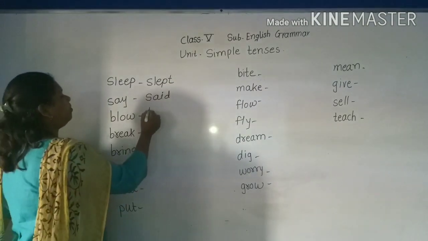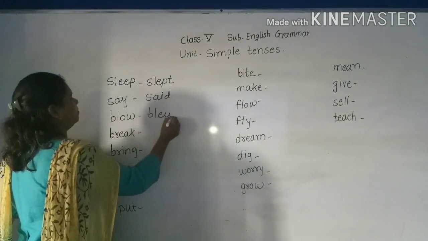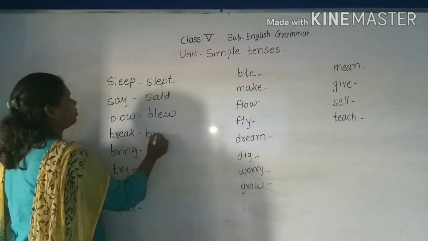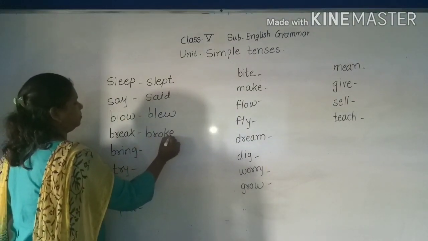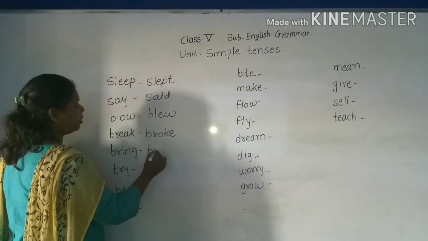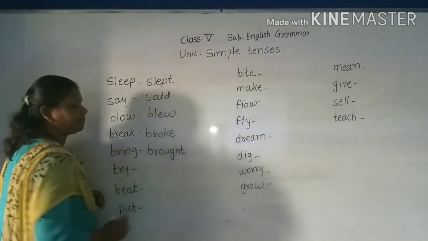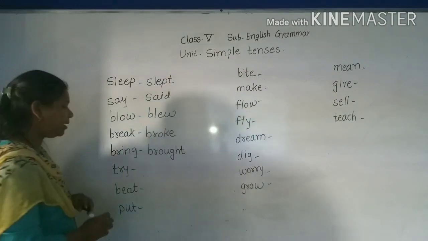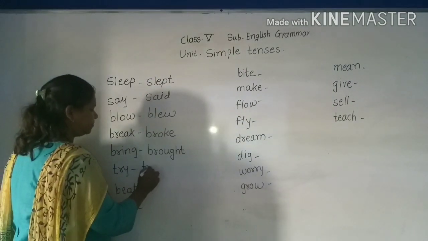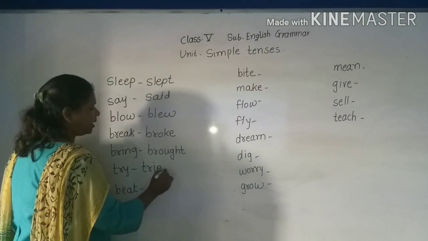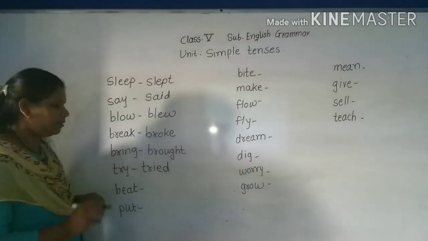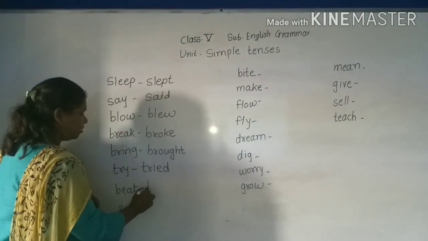Blow, blew. Break, broke. Bring, brought. Yes, try, tried. Cut Y and write I and last D. Okay, beat.